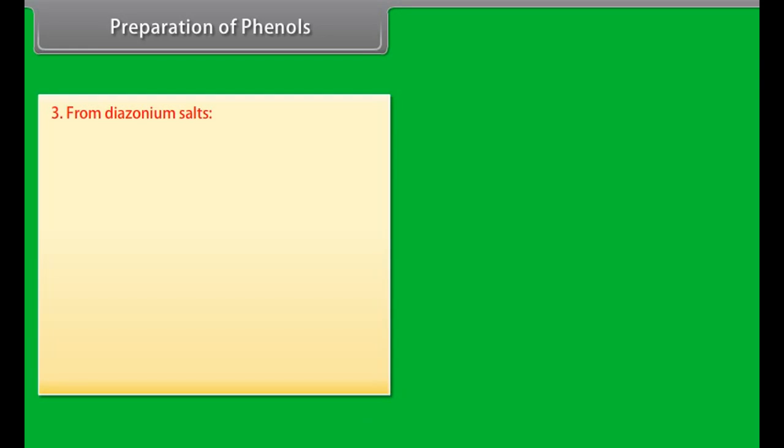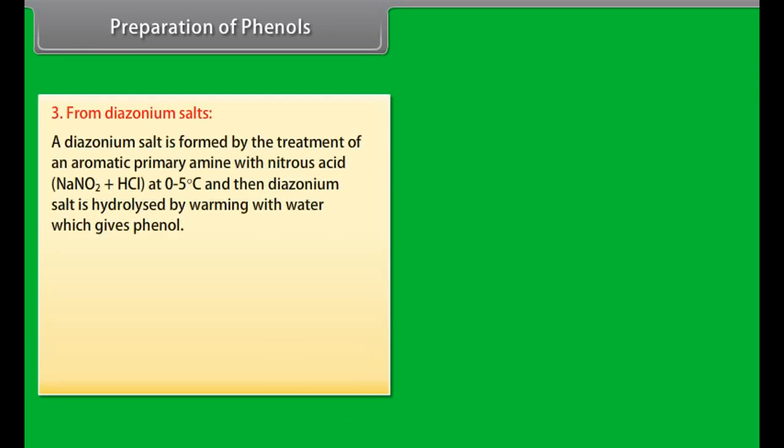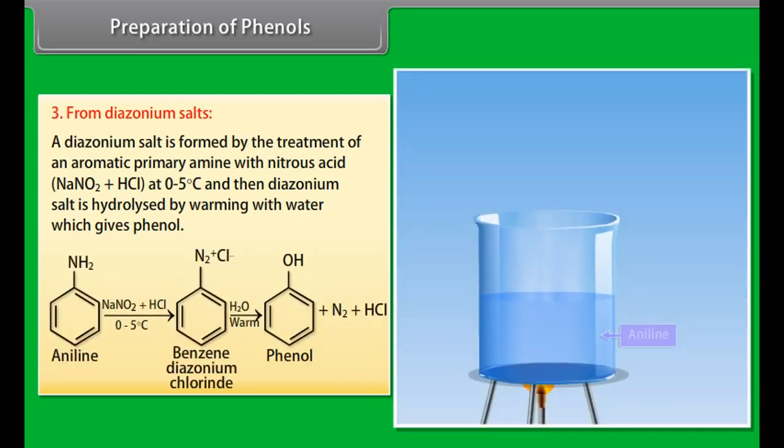Preparation of phenol from diazonium salts. A diazonium salt is formed by the treatment of an aromatic primary amine with nitrous acid at 0 to 5 degrees Celsius, and then the diazonium salt is hydrolyzed by warming with water, which gives phenol. Aniline is treated with nitrous acid at a temperature of 0 to 5 degrees Celsius. It results in the formation of benzene diazonium chloride, and then by adding warm water it forms phenol, nitrogen, and hydrochloric acid.